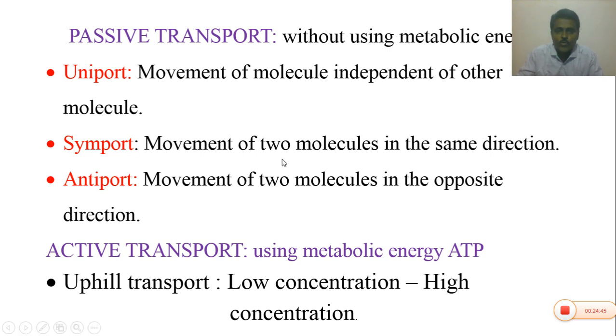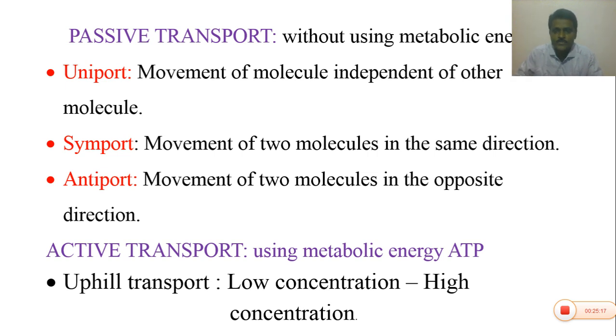Symport. The movement of two molecules takes place in the same direction, from the outer side to the inner side. Two molecules enter into the cell, and this phenomenon is called a symport, and such proteins are called symporters. Antiport. The movement of two molecules in the opposite direction is called an antiport. One molecule enters into the cell and one molecule exits from the cell. That is called an antiport.